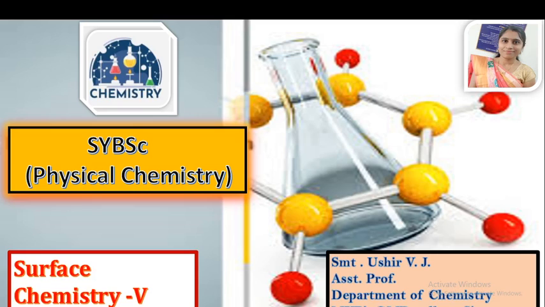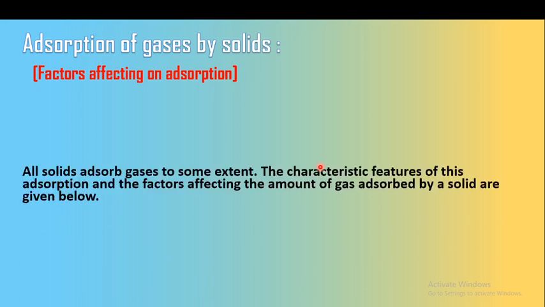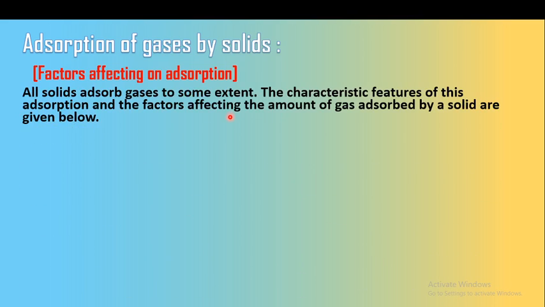In the last lecture, we studied the Langmuir adsorption isotherm. In this lecture, we will study the adsorption of gases by solids and the factors affecting adsorption. All solids can adsorb gases to some extent.